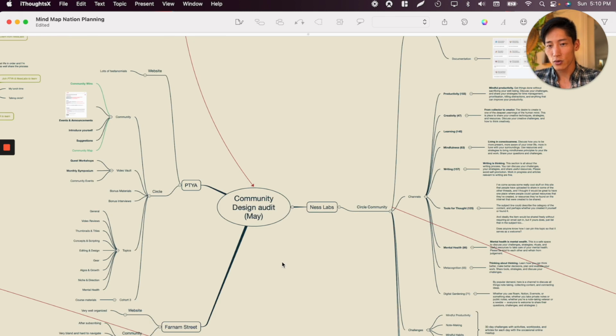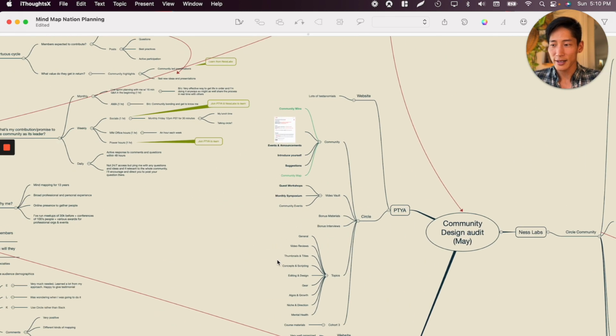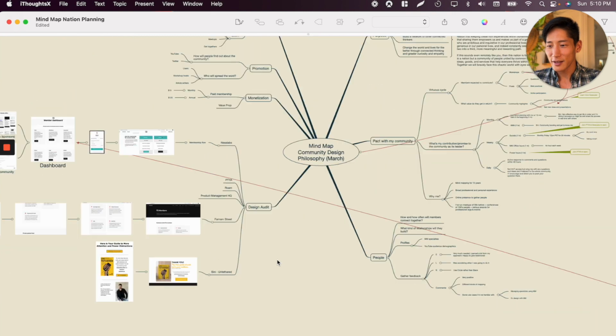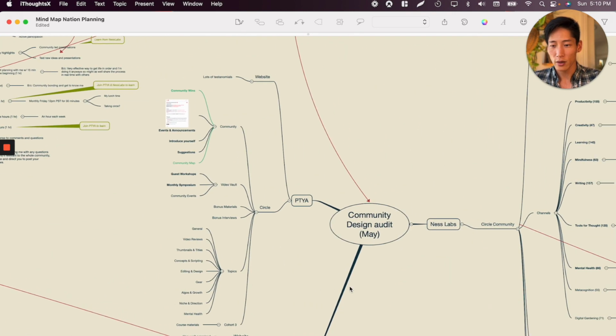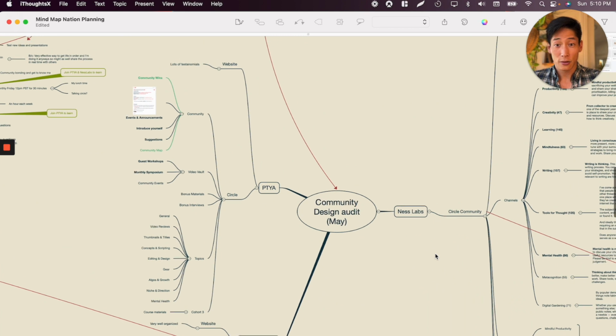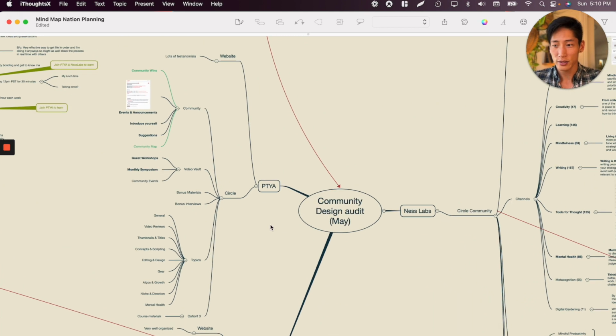Man, so remember how I said that some of the inspirations were Nest Labs, PTYA, and Farnham Street? Well, I basically dissected the crap out of them here, because once you actually start building, it's a very different mindset when you start designing and building. It's different than if you're just a user or consumer. If you're a user and consumer, you're doing like a YouTube review. You don't need to be engineer minded. You don't need to know the full breakdown.